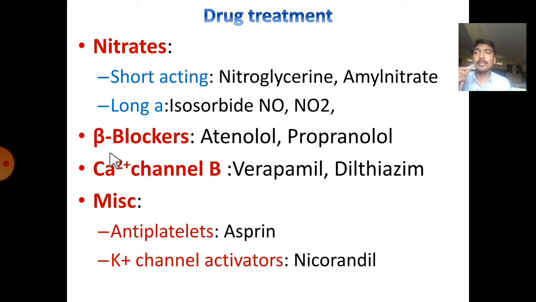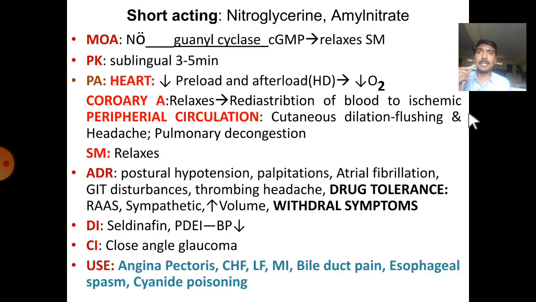Potassium channel activators, beta blockers and calcium channel blockers are already covered in antihypertensive agents. Overall, due to their activity, heart functioning is reduced, so automatically the oxygen consumption by the heart reduces. So today I would like to explain the pharmacology of nitrates and the antiplatelets, that is aspirin.